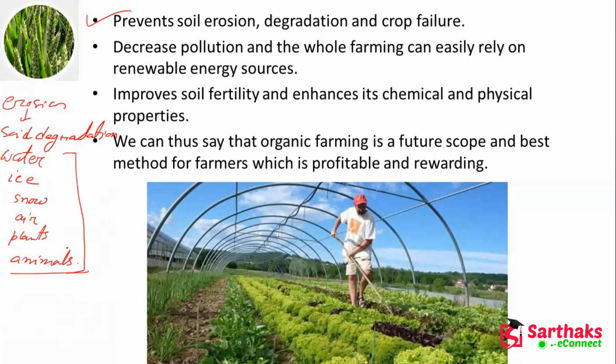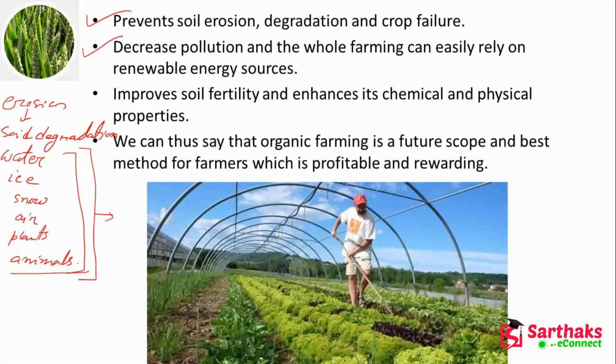So soil erosion, I have told you, means soil degradation: the upper layer of the soil will degrade. It is due to water, ice, snow, air, plants, animals, due to all these reasons, it may degrade the upper layer, the topmost layer of the soil, and it can degrade the soil quality. Organic farming will decrease pollution, and the whole farming can easily rely on renewable energy sources.